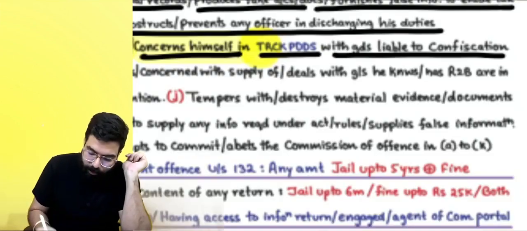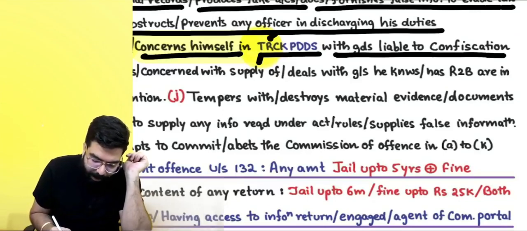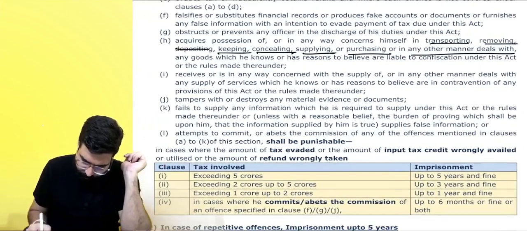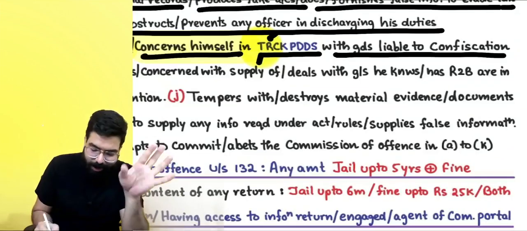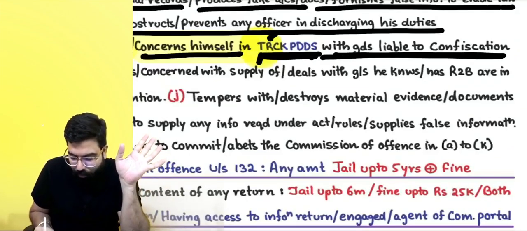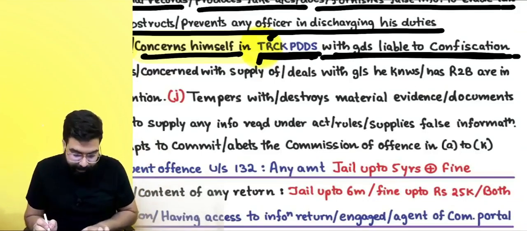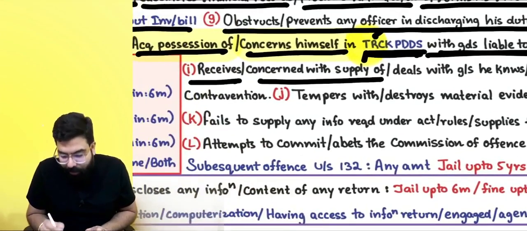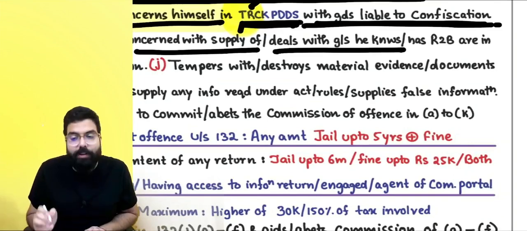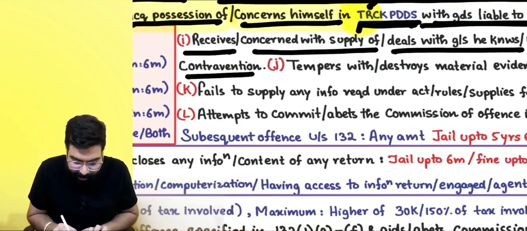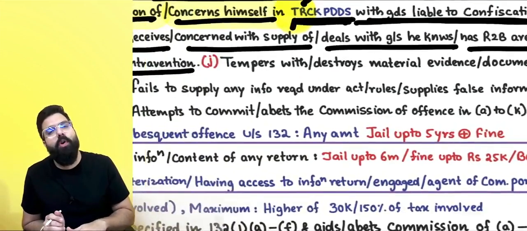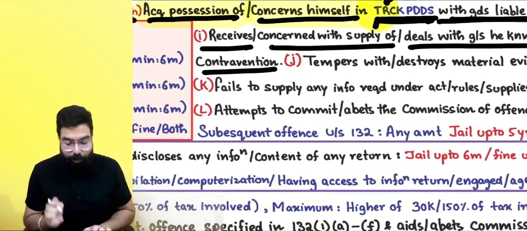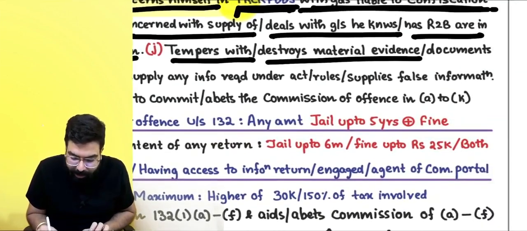If you are going ahead and doing what? Transportation, removal. Sir, then C for concealing, supplying, purchasing, depositing, all have been covered over here with the goods which are liable for confiscation. Next, receives or concerned with supply of or deals with goods he knows or has reason to believe are in contravention. If you are receiving any goods or you are concerned with supply of goods which you know are in contravention, means tax unpaid goods, tampers with or destroys material evidence or document.